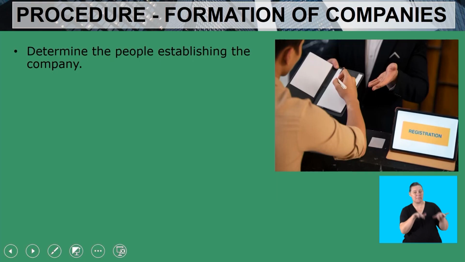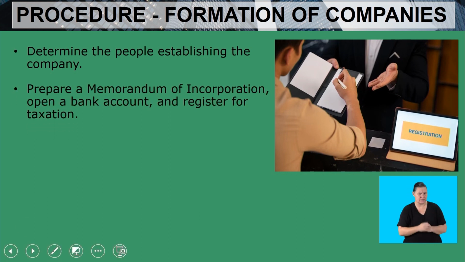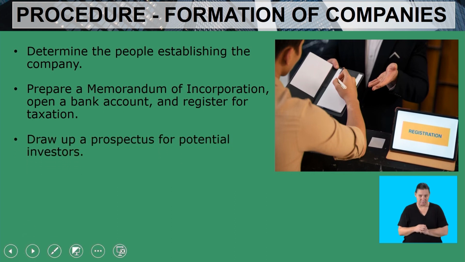First, you need to determine the people establishing the company. We need to know who are the incorporators of the company. Prepare a memorandum of incorporation, open a bank account, and register for taxation. We need to draw up a prospectus for potential investors.